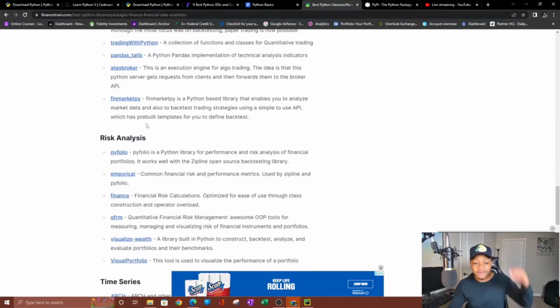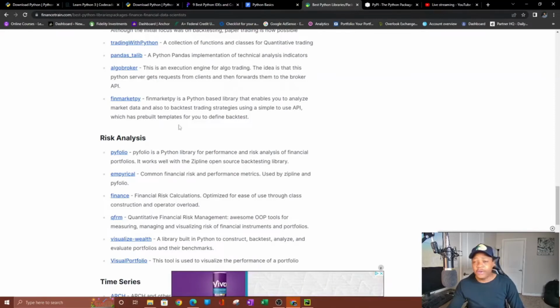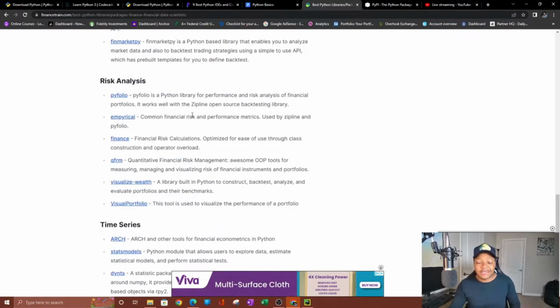You also have this one, Finance Market, Python or Pi. It enables you to analyze market data. So if you're into trading with algorithms, people that build algorithms that trade stocks for them or pick the best stocks, those are some of the libraries that they use. They also have risk analysis libraries that you can use. This is just some of the best in each category, but there's probably hundreds of thousands for each of these.